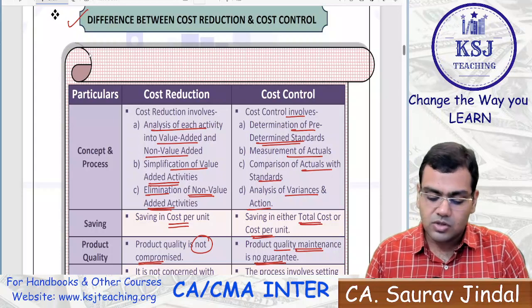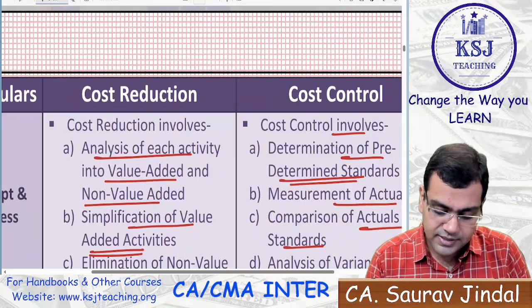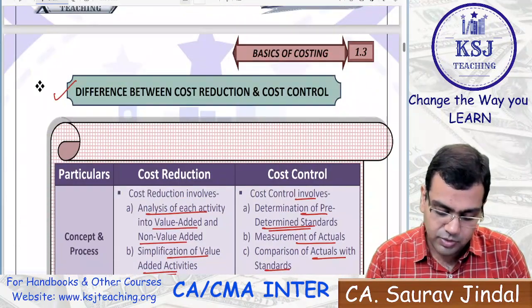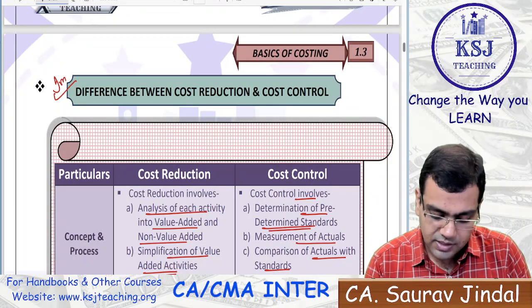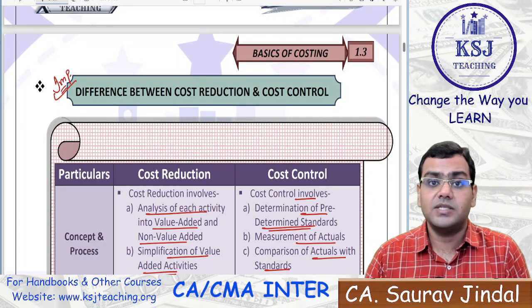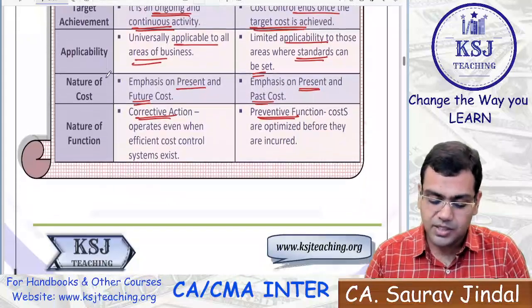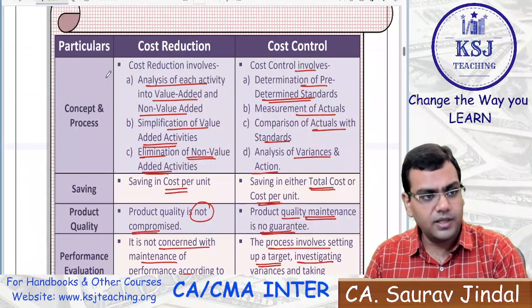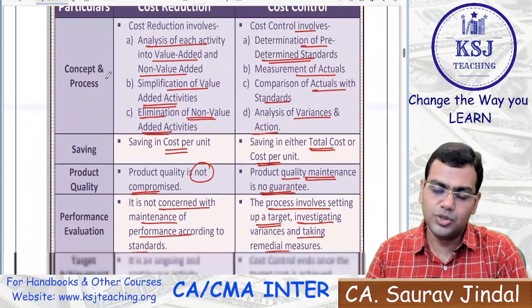So this is about the cost control and cost reduction. This is important from examination point of view, sir. This is important, right? It has been asked multiple times as a theory question, right? It is not necessary to write all the points, but yes, 4-5 points at least you should remember.